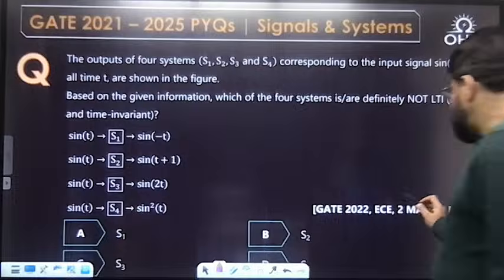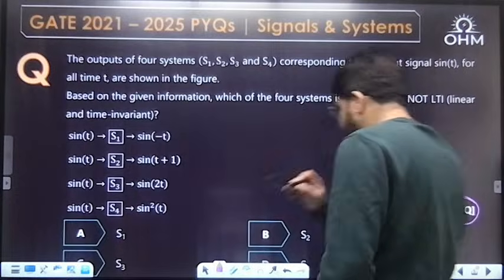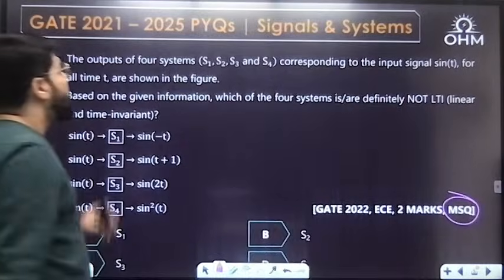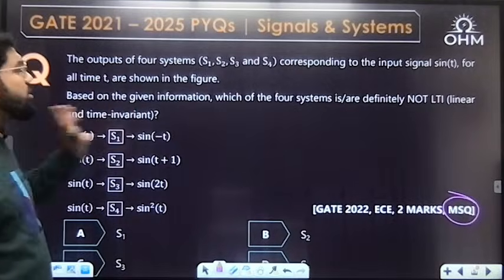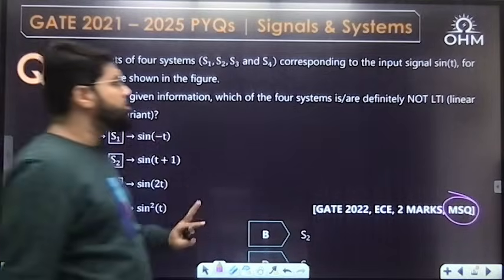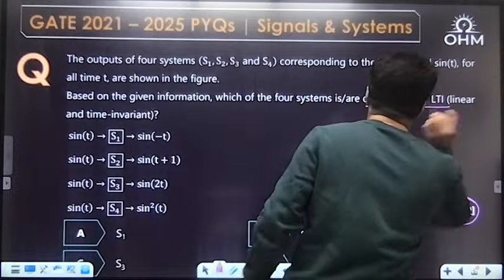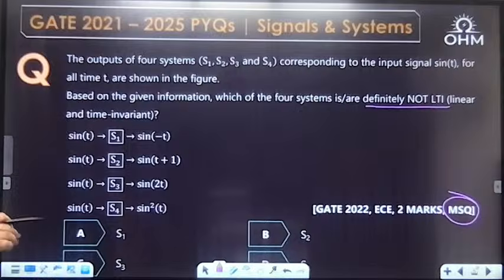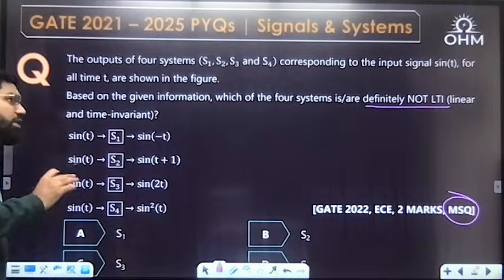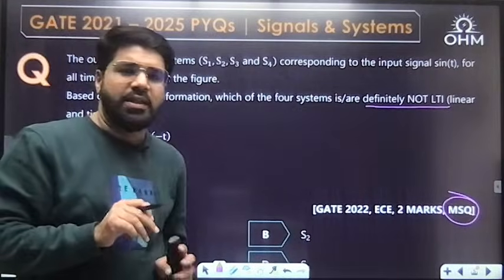GATE 22 EC, 2 marks MSQ question. The output of 4 systems S1, S2, S3, S4 corresponding to the input signal sin t, for all time t, are shown in the figure. Based on the given information, which of the 4 systems is or are definitely not LTI? LTI means linear and time invariant. That is what you have to comment.